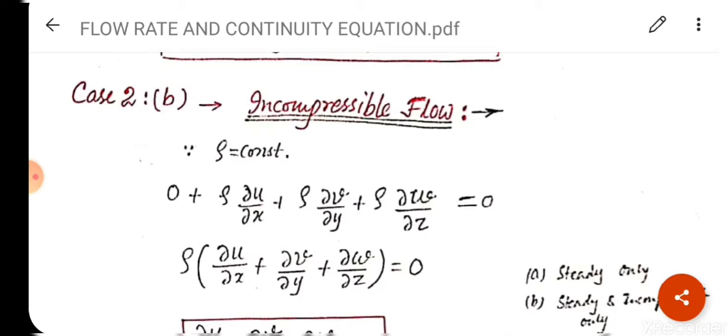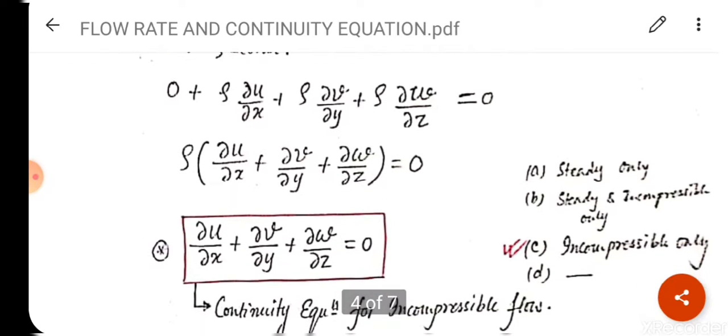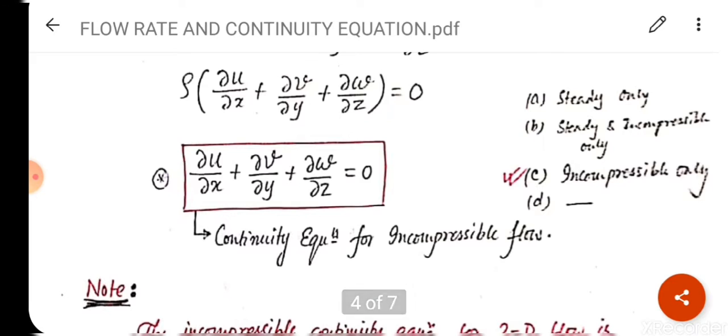I have taken rho as common. Clear? So in the bracket we will get del u upon del x plus del v upon del y plus del w upon del z is equal to 0. So final expression will be del u upon del x plus del v upon del y plus del w upon del z is equal to 0. This is the continuity equation for incompressible flow.